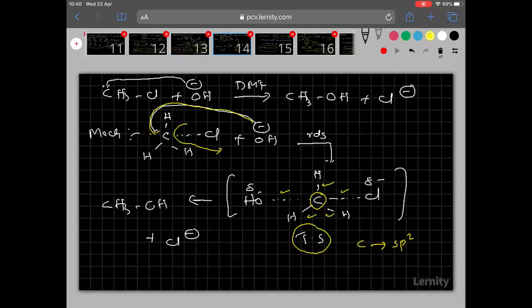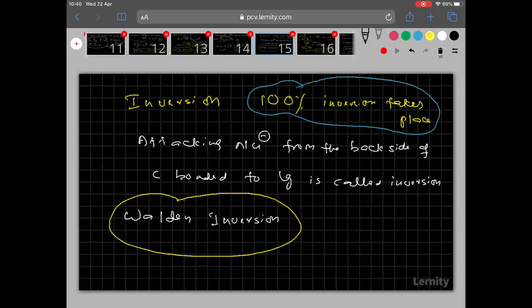And here I explained about the transition state, hybridization, shape, everything. Then I explained about the inversion, meaning the nucleophile attacks from the backside only.